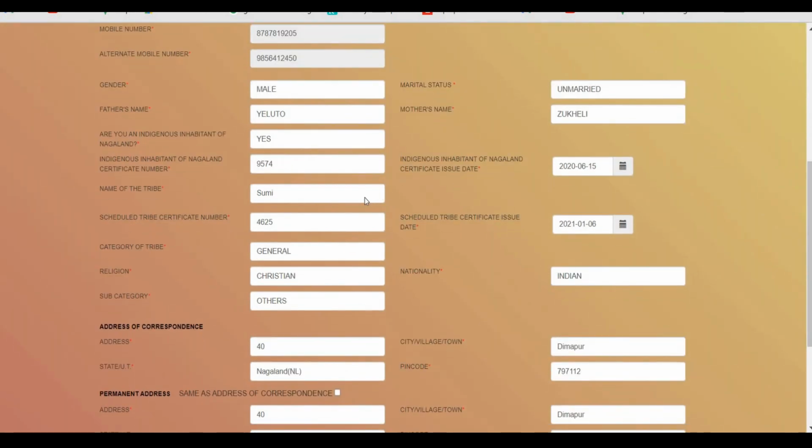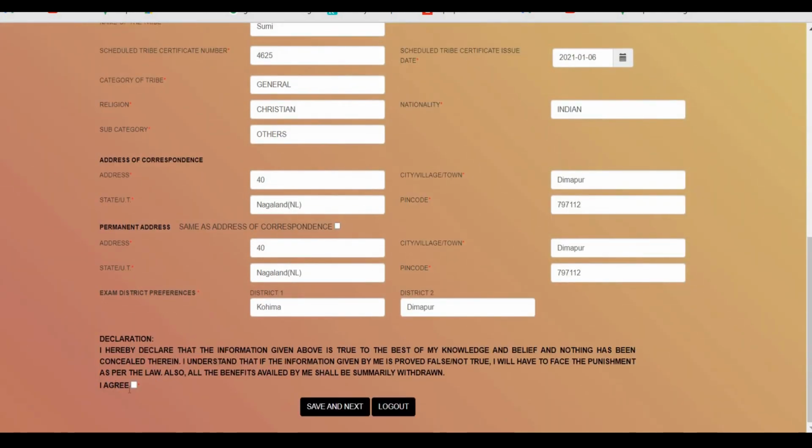Once you are done with this, you can click on I agree, and then you can proceed with save and next. So this is the process of how you can do the modification, and you can do the payment process once you have entered the correct details.